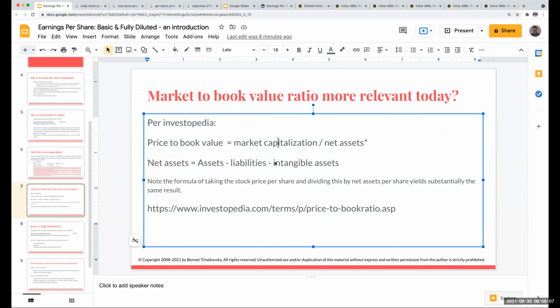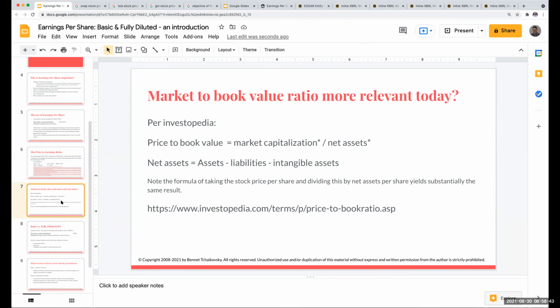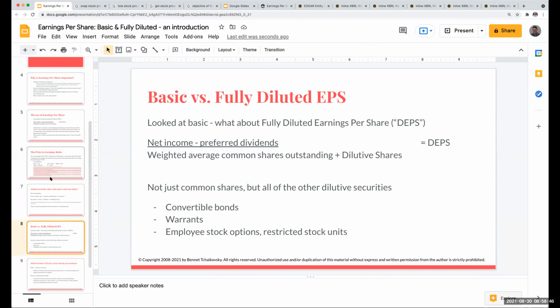As I'm looking at net assets, and of course that means when I'm looking at PP&E, I don't look at that as gross. I look at it as equipment minus accumulated depreciation, which would be listed as an asset. So the actual formula uses the stock price, but if you just take the market capitalization divided by the net assets, you're pretty much going to get the same value. This has a little bit more relevance, because even if you're at a net loss, you can get a sense of how over or undervalued your particular company is. Okay. So going back over here, so that's price earnings.